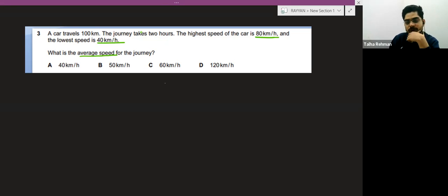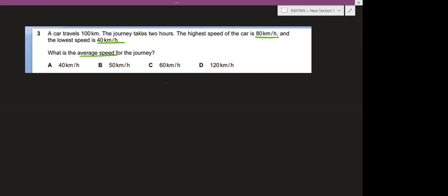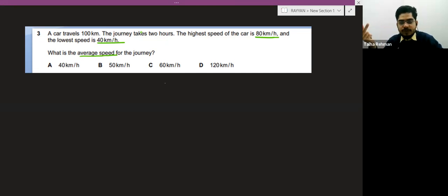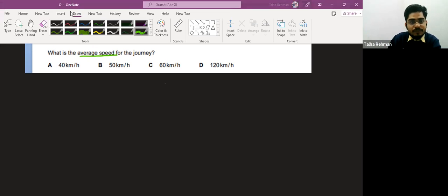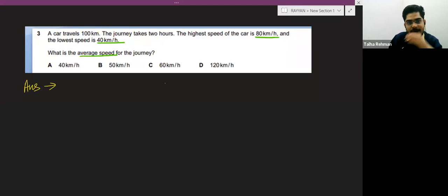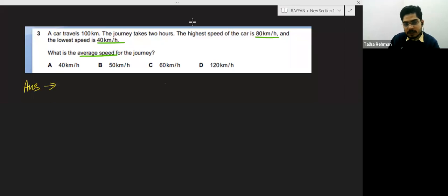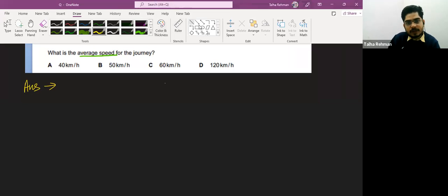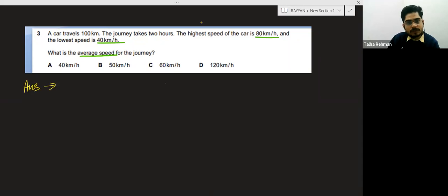When you are solving this question, I can solve it in 1 or 2 seconds also, because I know the formula. Average speed is equal to the total distance divided by total time. But here we have to get a feel of the question. There is no requirement of a figure; without the figure also we can solve this question.